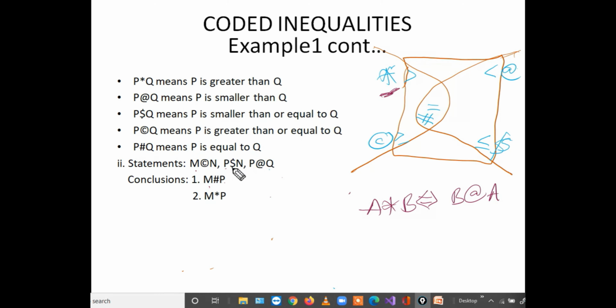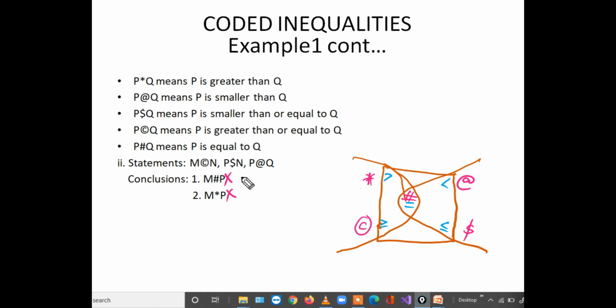Cooperate if combined with the dollar reverse is nothing but cooperate only. Overall result is also cooperate. But it is not cooperate, that's why it is not follows. Next, again the same M to P, we have already seen it is cooperate. M to P it is cooperate but it is also not cooperate. So here both the conclusions fail, but there is the same pair of elements, M and P.